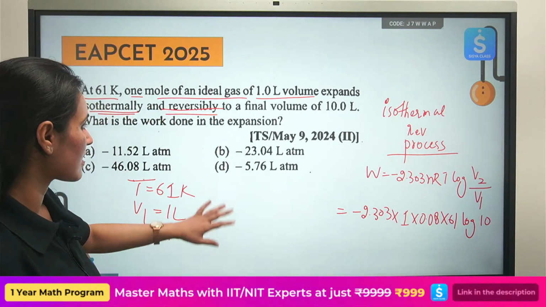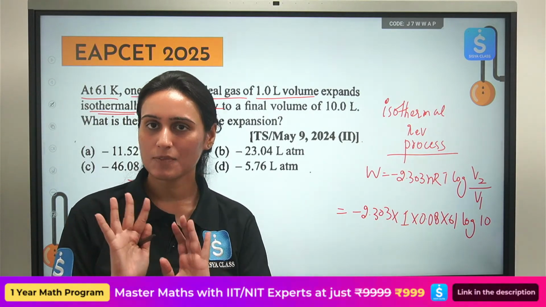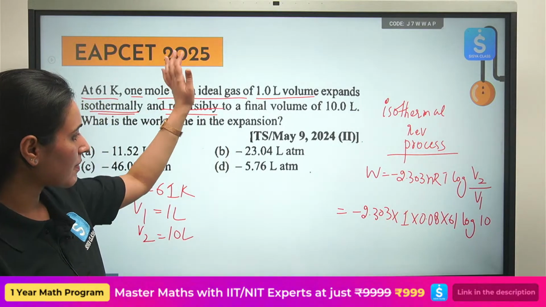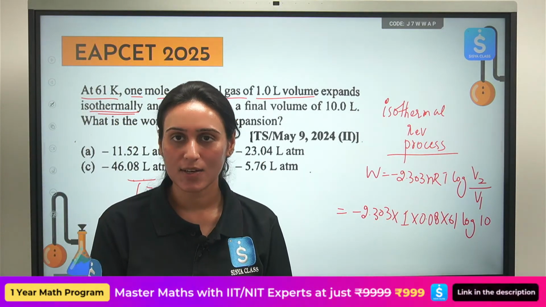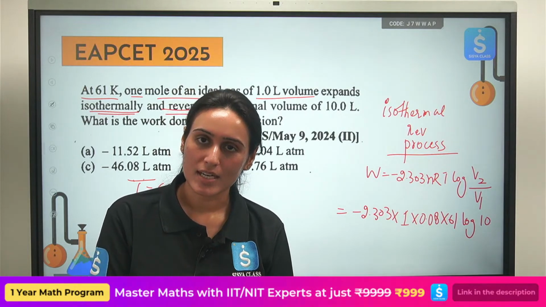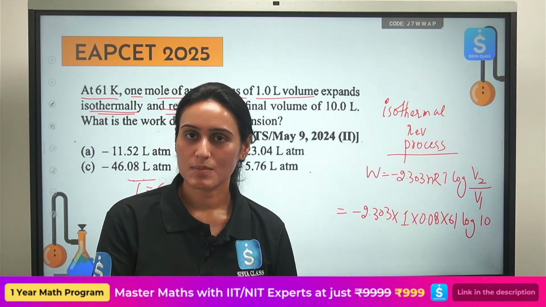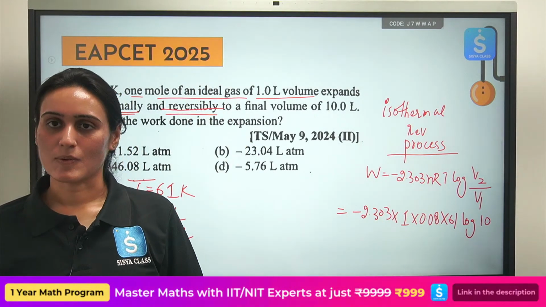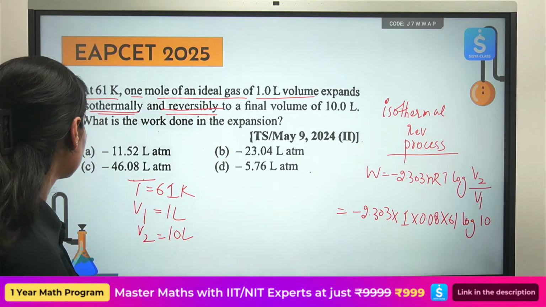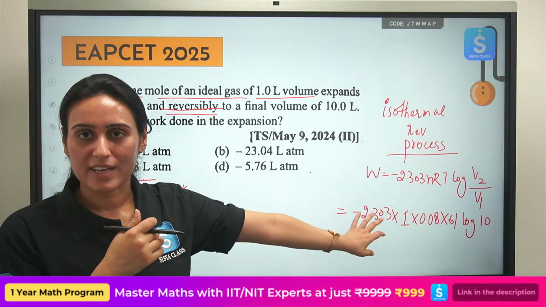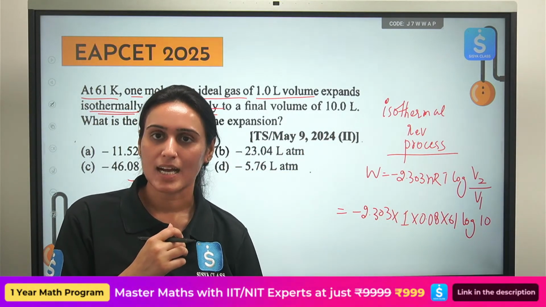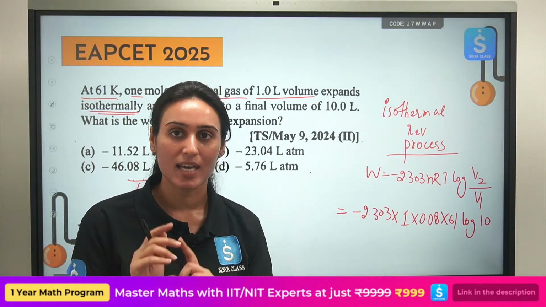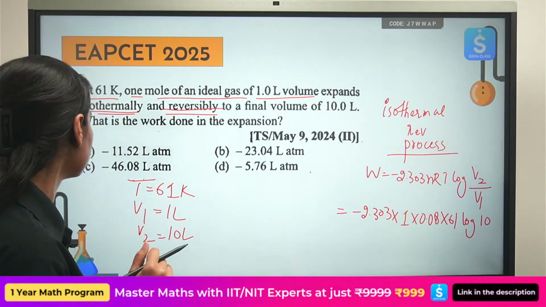So was this a difficult question? No. It was not a difficult question. You are just substituting the values directly in the question. It can't be any simpler than this. Then calculation obviously you have to do, but if you know the work done for an isothermal reversible process, for an isothermal irreversible process, the questions will look as simple as this one. See the next one. So please do calculate the final value and please cross check what will be your final answer. But we have seen the concept, we have seen the formula. I hope we can substitute the values ourselves. That is your task. Let's see the next one.